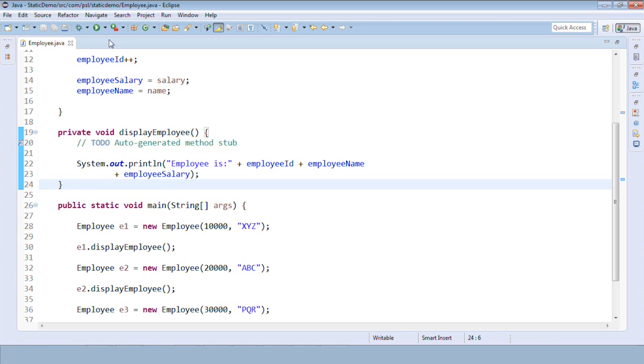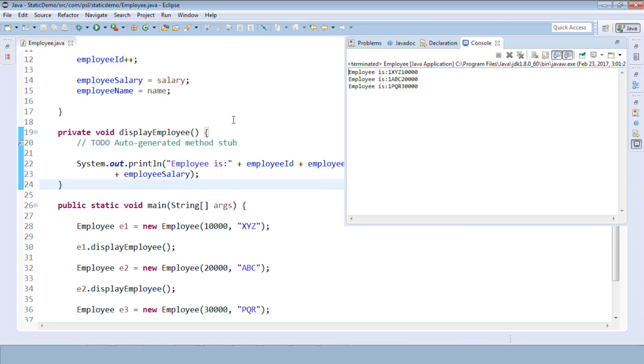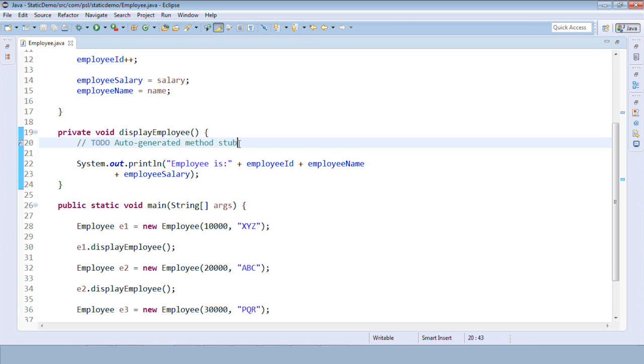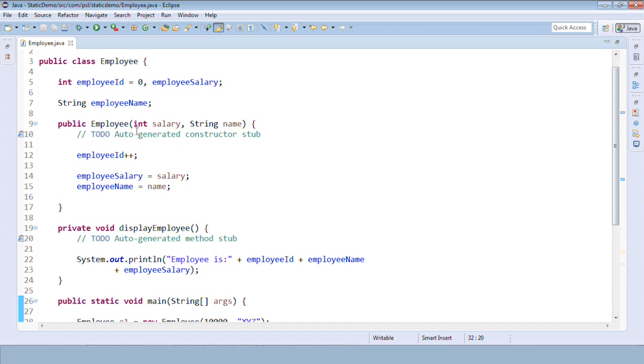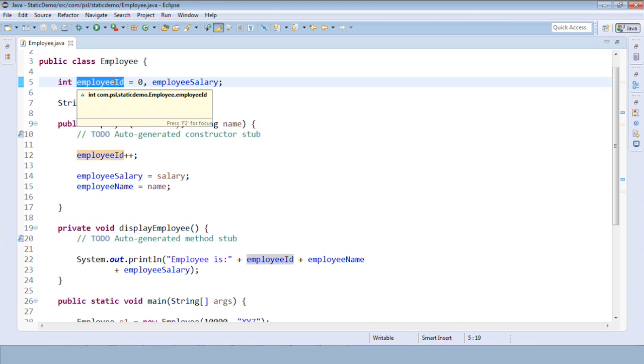But if I execute this, can you see on the console employee ID 1 XYZ 10,000, 1 ABC 20,000, 1 PQR 30,000. So that means employee ID is not changed. So this means that on every object it is creating a new employee ID. Every object creates a new employee ID. Getting it? That's why we call them instance variables, right?